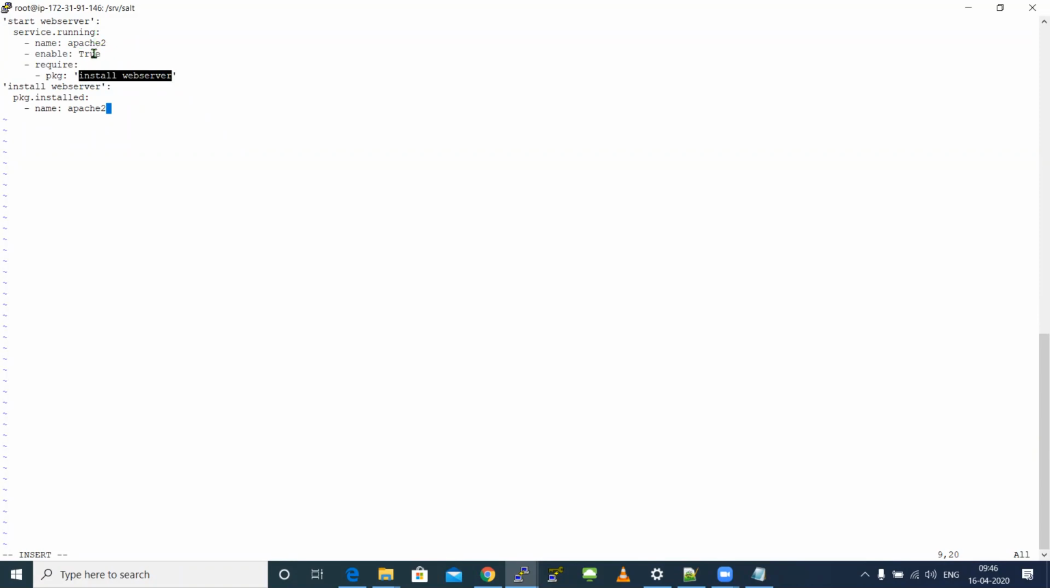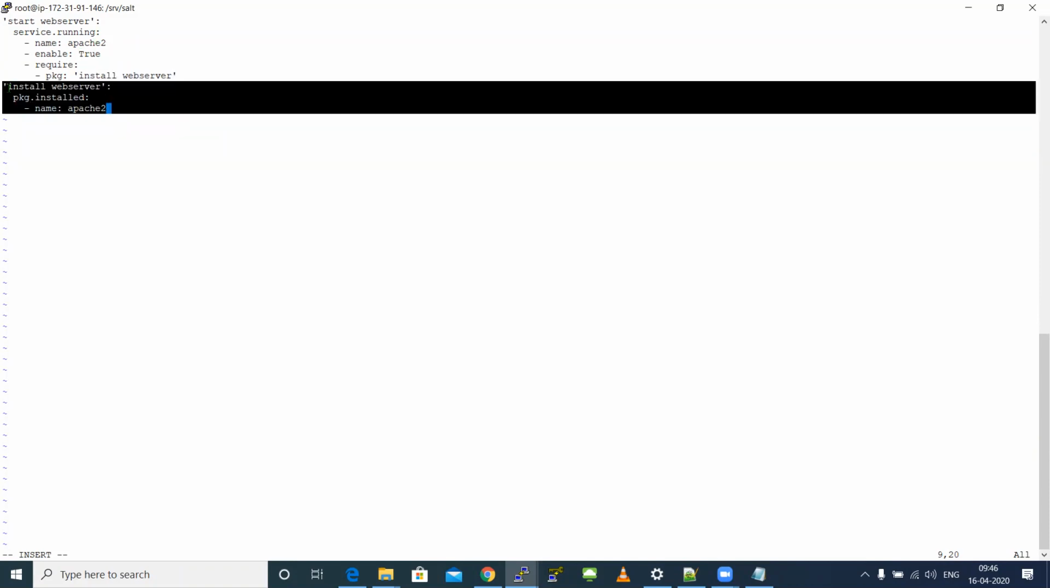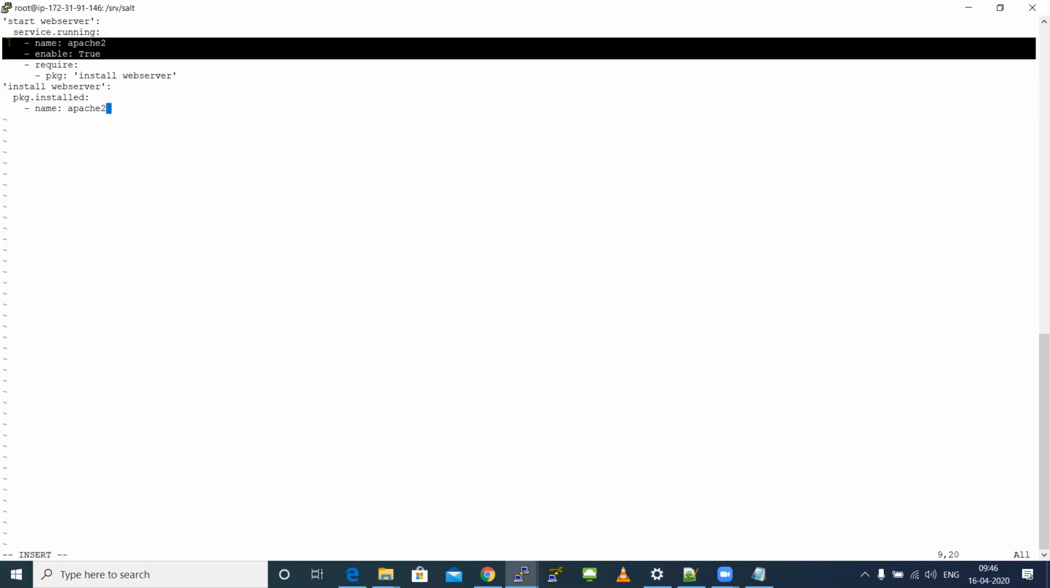So here the compiler will hit the require function. I gave a requirement called install web server as the requirement. So it will first install this. Later the compiler will jump to line number 2 and start that service.running.